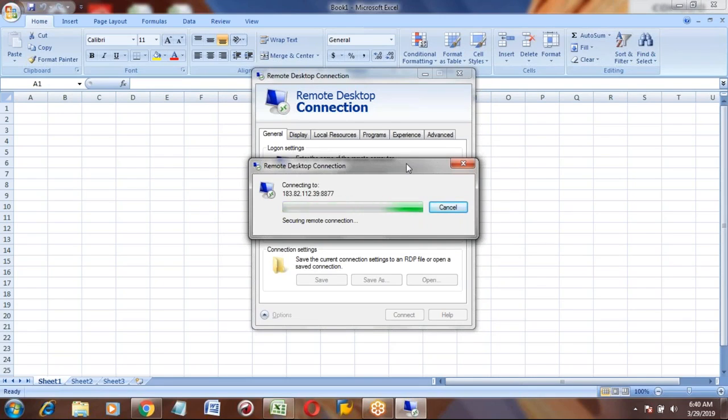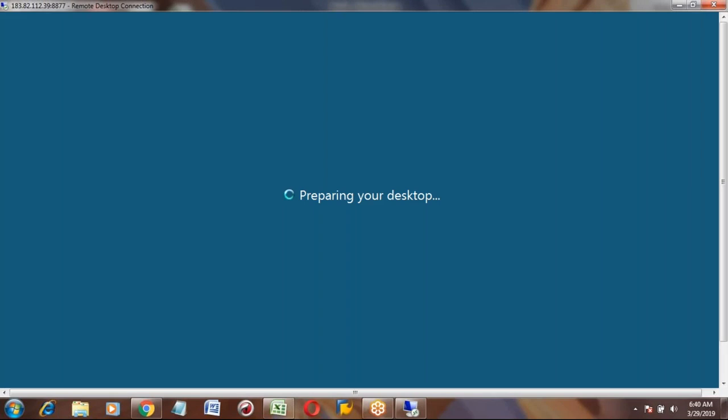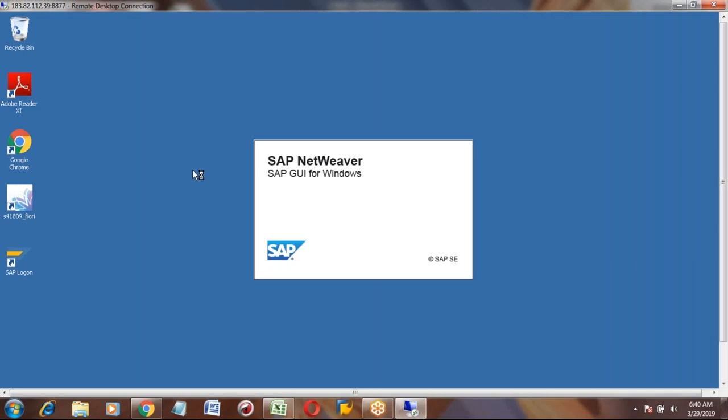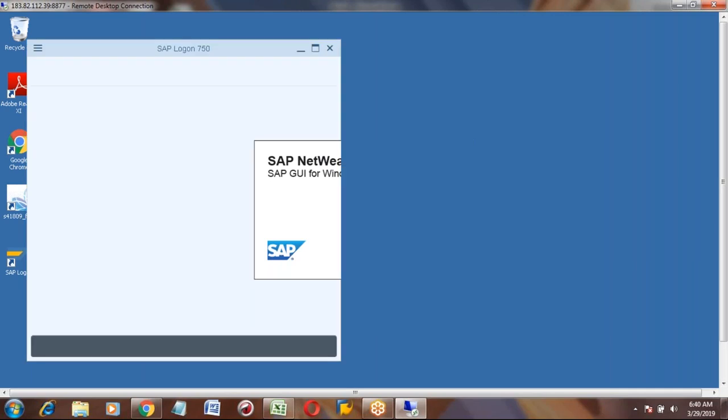It is still connecting. So once it is connected, it will come as your desktop screen. This is the remote desktop. In the remote desktop, you will have a logon pad. This logon pad is the same as a normal logon pad.